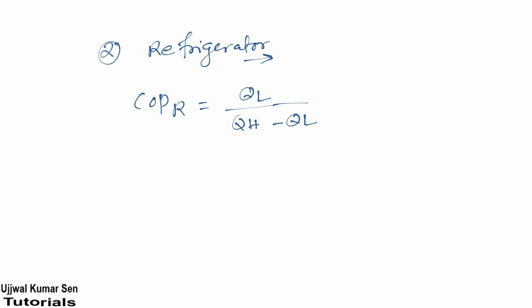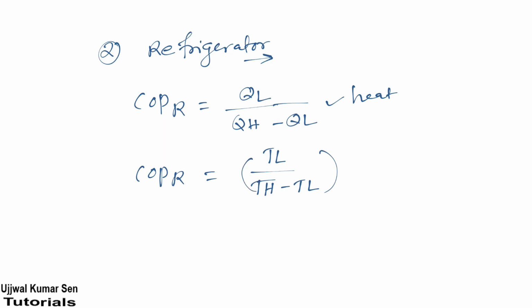Now second is the refrigerator. You know what a refrigerator is. COP of refrigerator is equal to QL by (QH minus QL). So there is a little difference between refrigerator and heat pump. This is for heat. Now let's come to temperature. COP of refrigerator is equal to TL by (TH minus TL). Got it? This is the case of refrigerator.